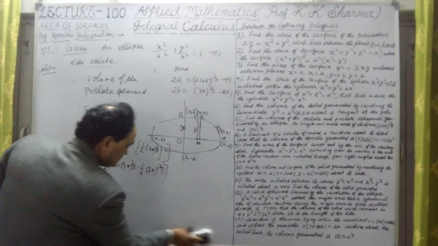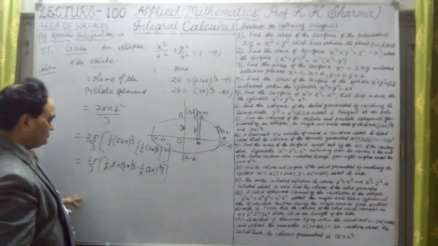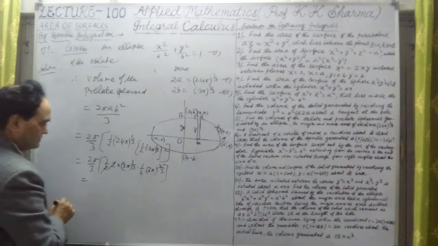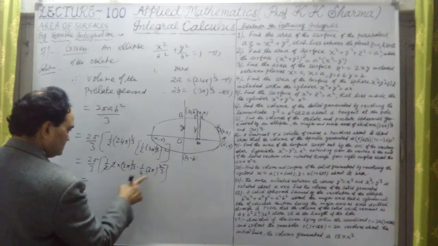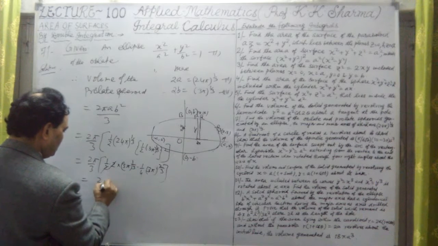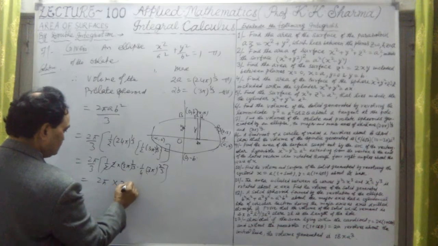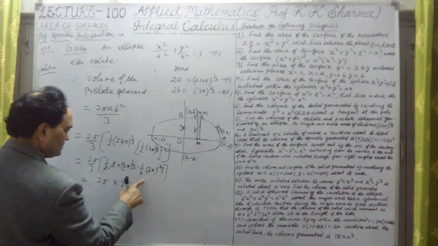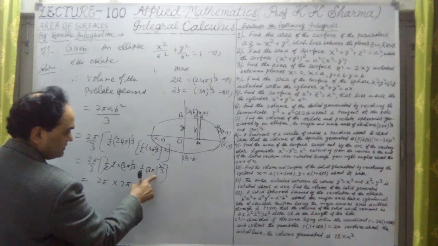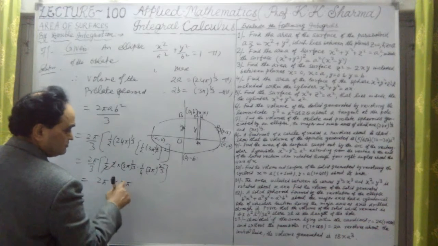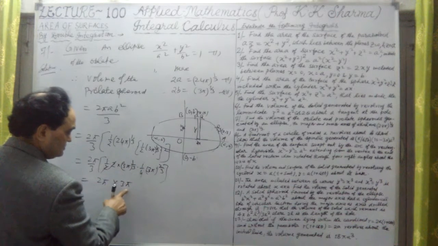The negative sign I have just neglected because it's the volume, so the answer will be positive. So 2 cancel out, and this is 3 pi here. So 2 pi into 3 pi. 3 pi will come here, because 3 pi is to the power 1/3 and 3 pi is to the power 2/3, that means 3 pi to the power 3 by 3, that means 3 pi only.